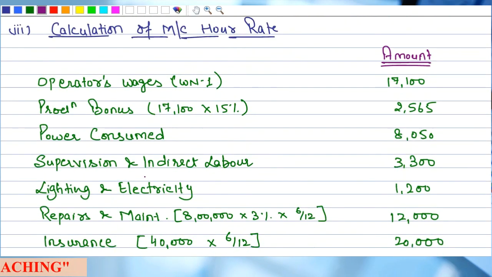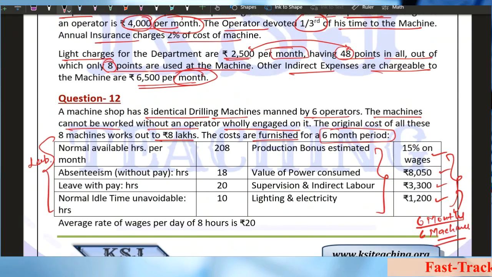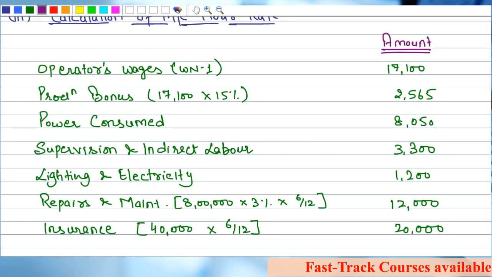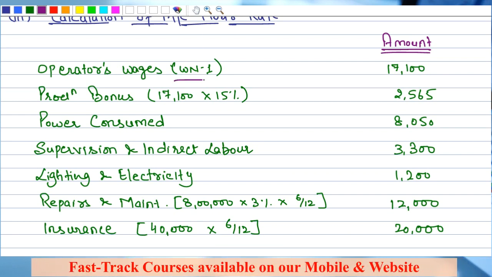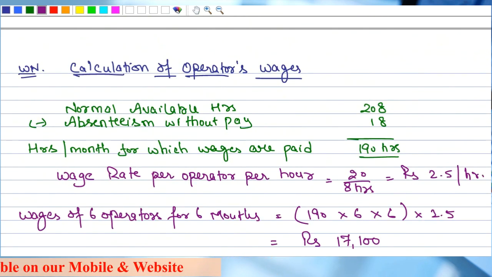Now come to machine hour rate. We'll come to operator wages later on. What is the first one? Operator wages is the first one. We have to anyhow discuss the operator wages first. I have written working note number 1. See, this operator is working. He says the normal available hours is 208.